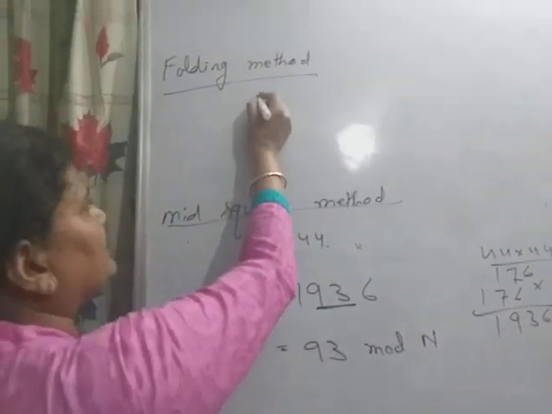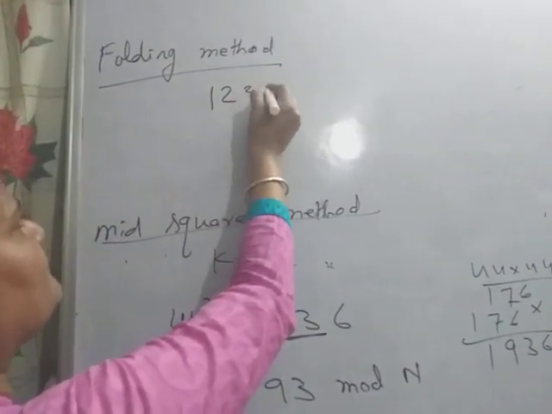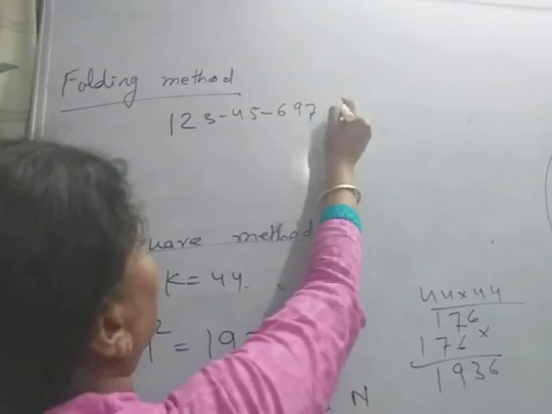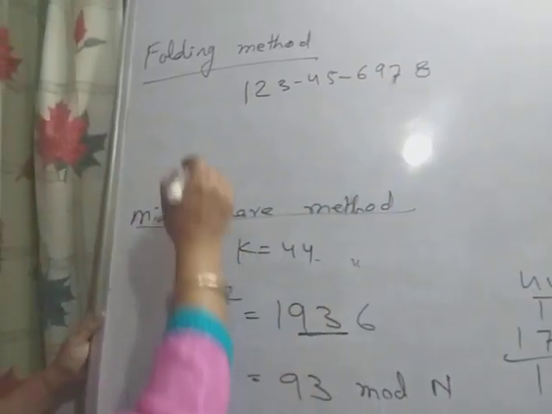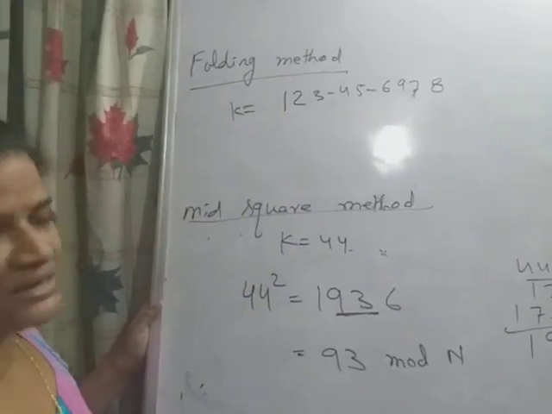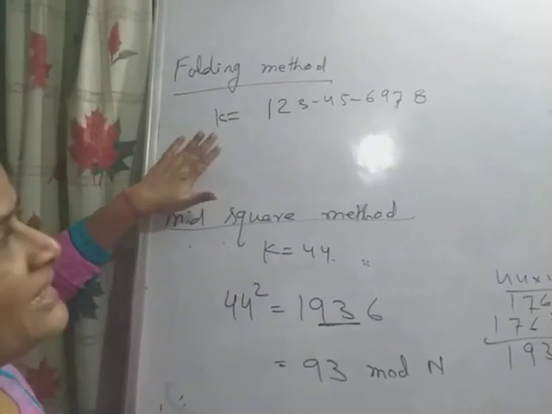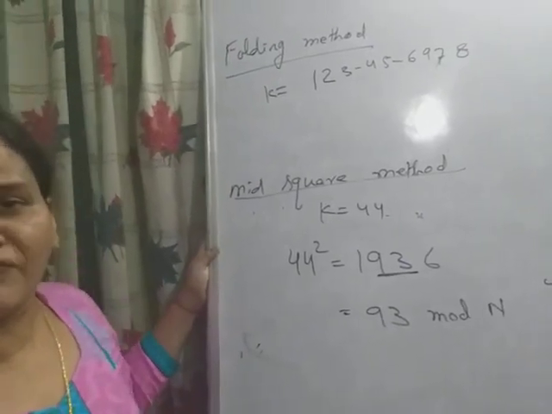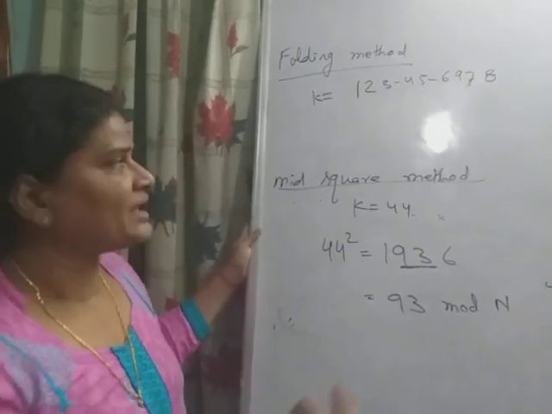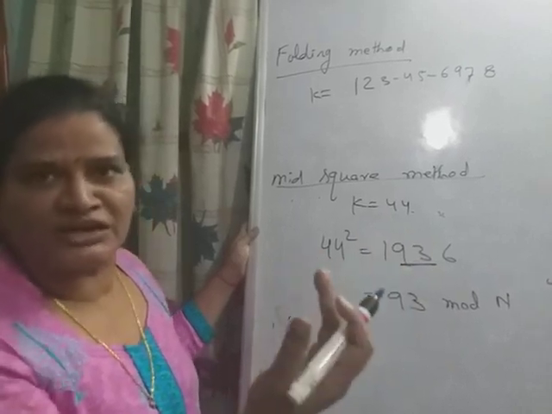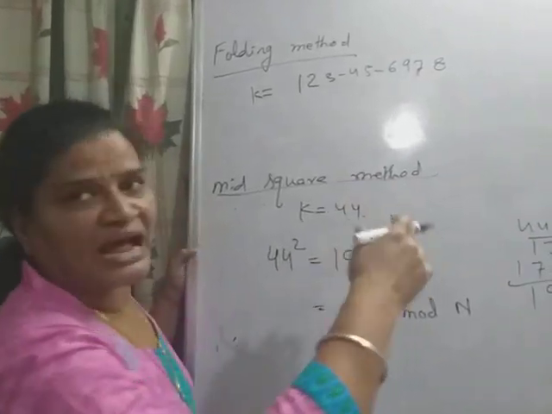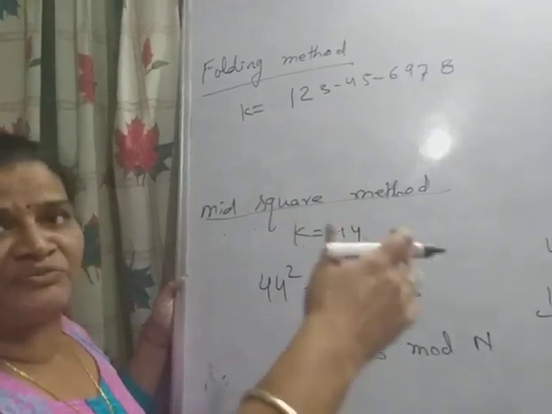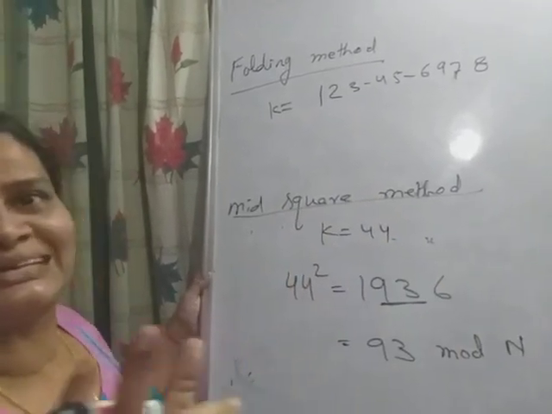Say suppose here I am taking 1 2 3 4 5 6 9 7 8. Okay, this is the key I want to store in the table. So I will divide this key into different parts of size 3. Okay, and I will start from the unit place. Each part contains 3 digits.